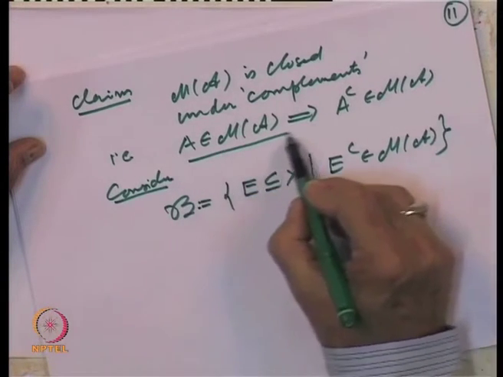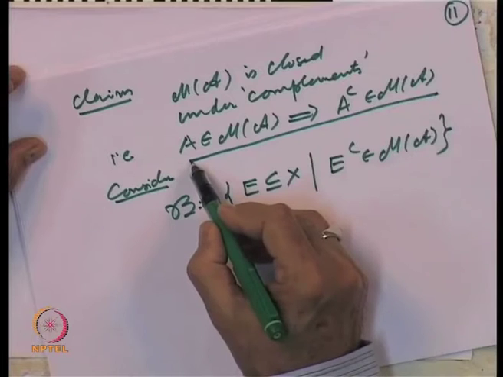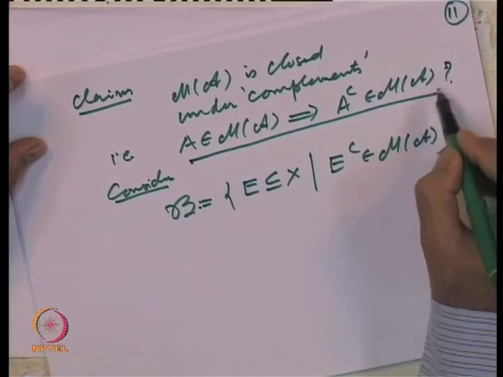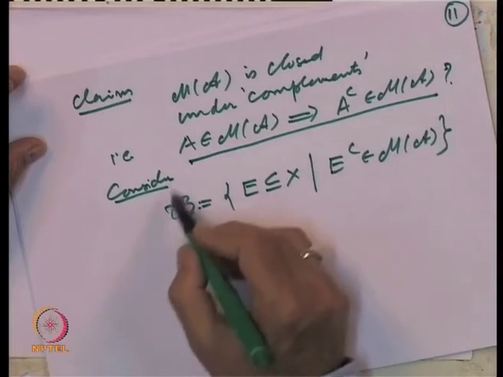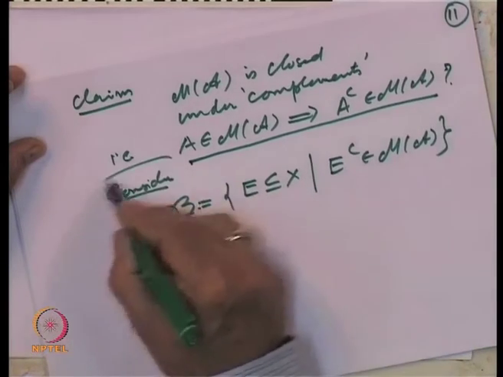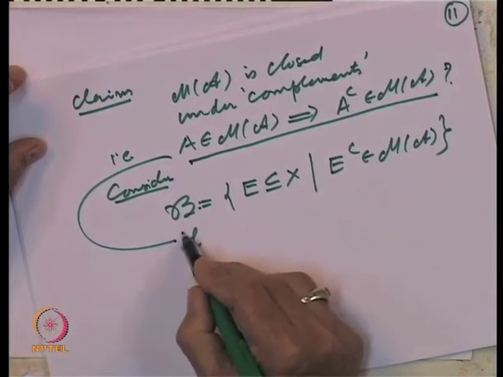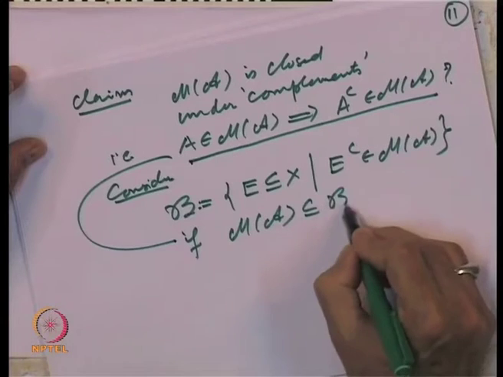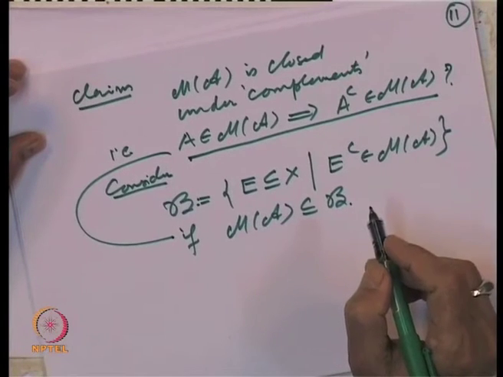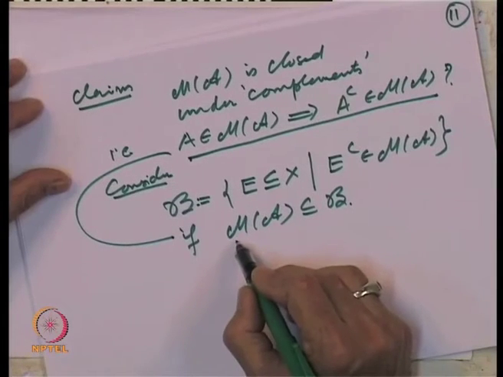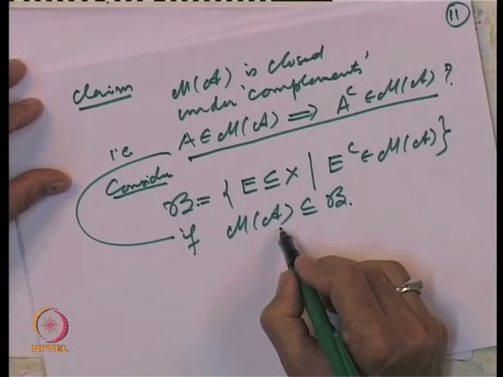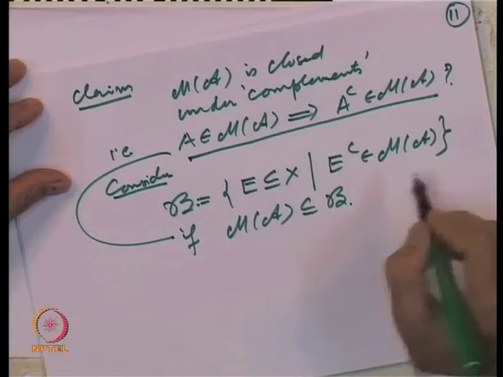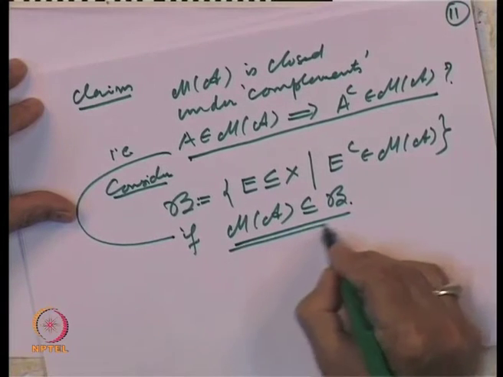So, the required claim will be true if we can show M of A is contained in B. That is what we want to prove, because then for every set A belonging to M of A, it will belong to B, that means its complement will belong to M of A. So, this is what we have to show.